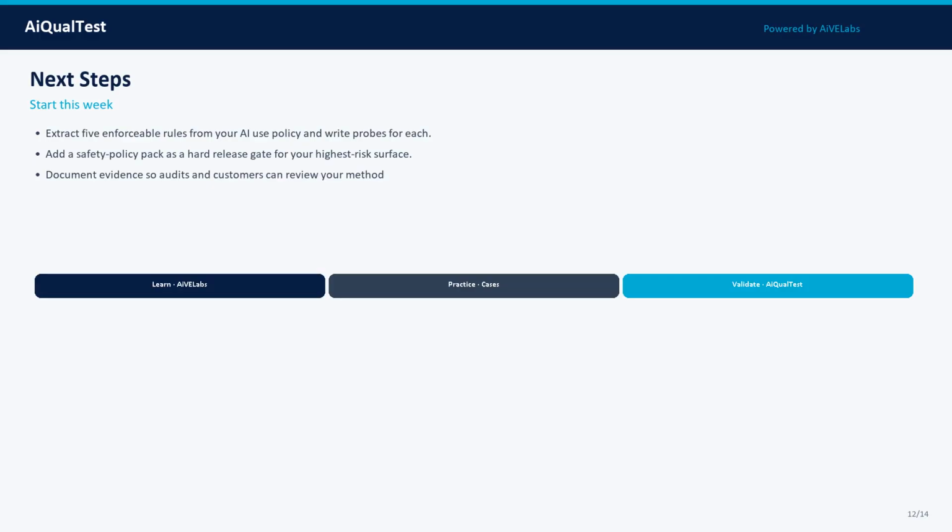Your next steps this week: extract 5 enforceable rules from your AI use policy and write probes for each. Then, add a safety policy pack as a hard release gate for your highest risk surface. Keep the artifacts, prompts, datasets, scores, approvals so you can defend the decision later.